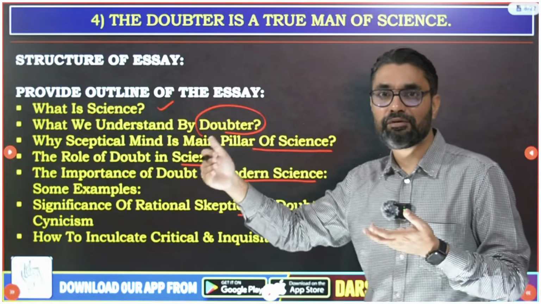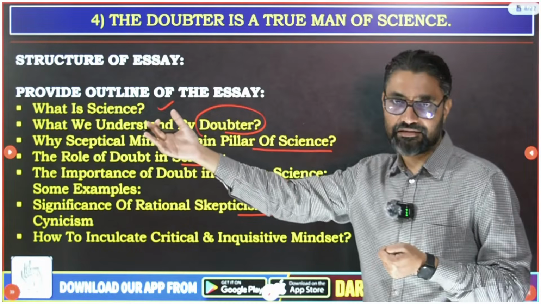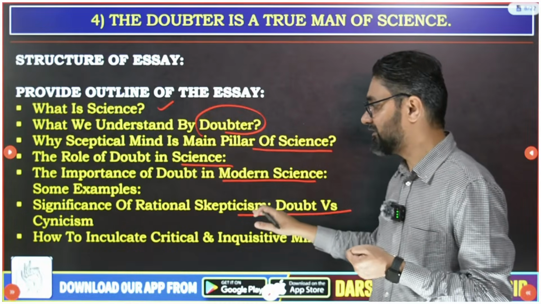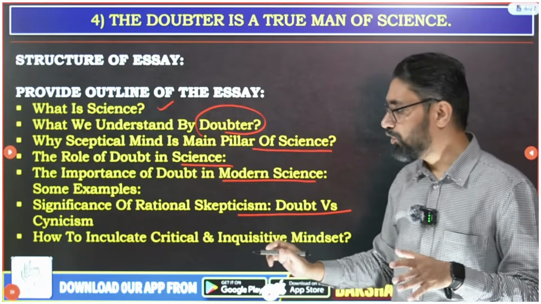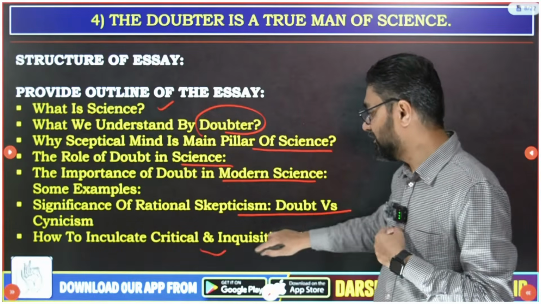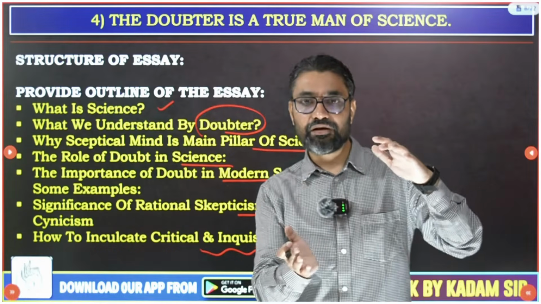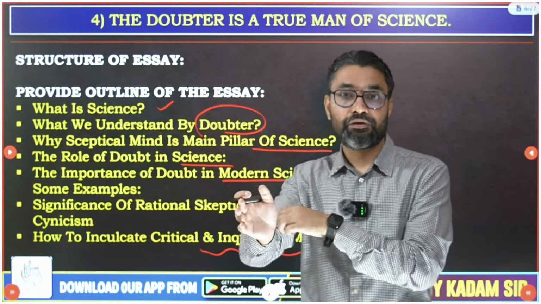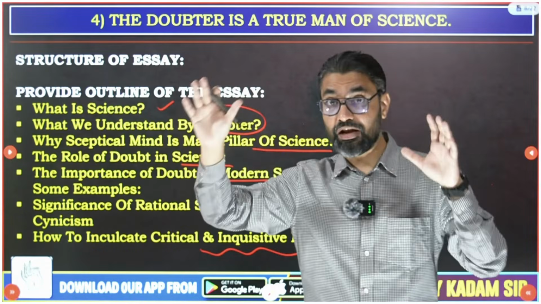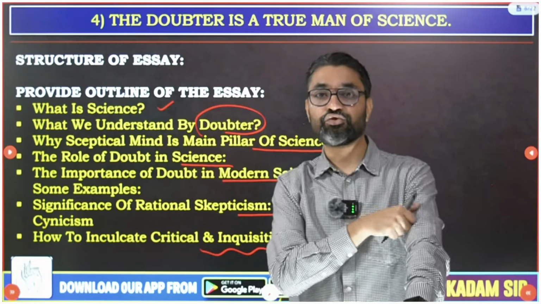Okay, cynicism, kind of pseudo-scientific doubting, will not lead to better science, and so there should be rational skepticism. And then we will go on discussing how to inculcate this ability of a critical, inquisitive mindset. So in 60-70 words, I have given that in my essay, what to expect. You have given the total outline to the examiner. See, read this. This is what my essay is going to unfold.